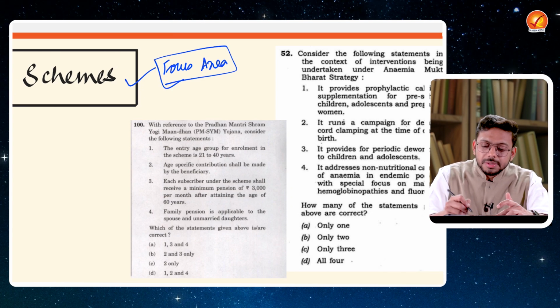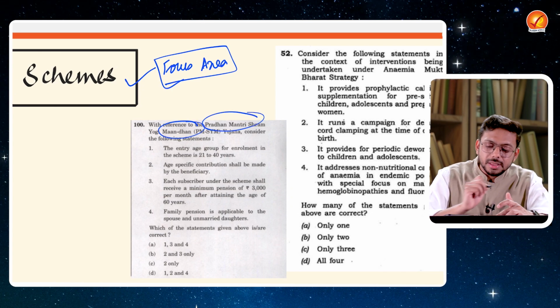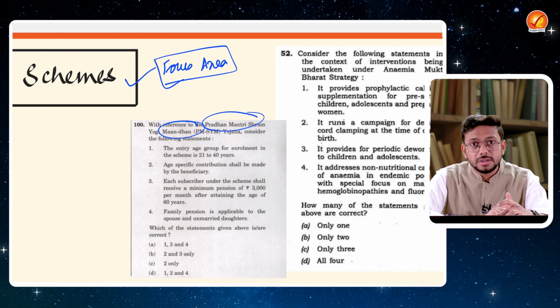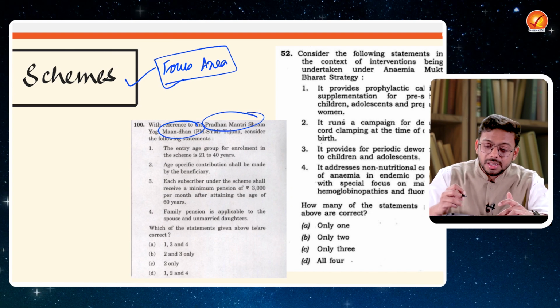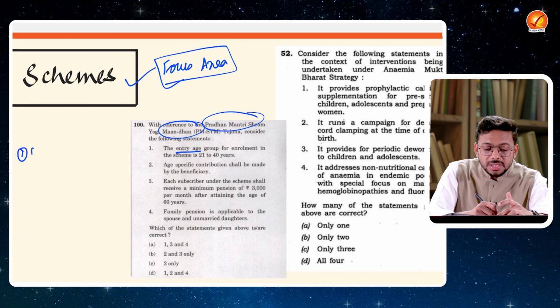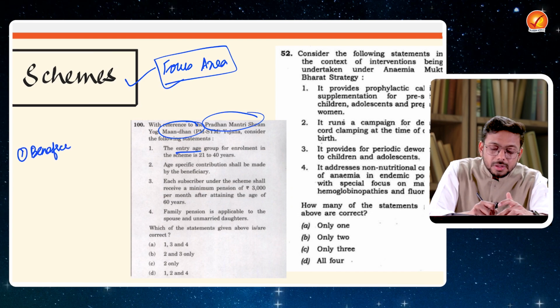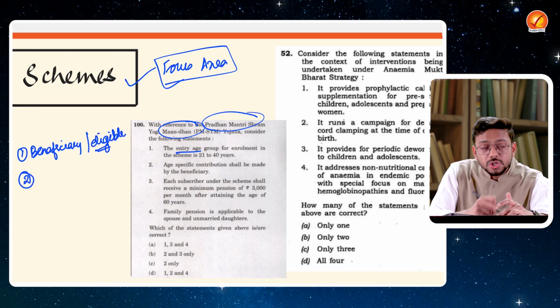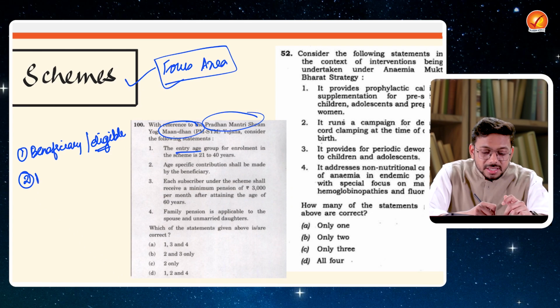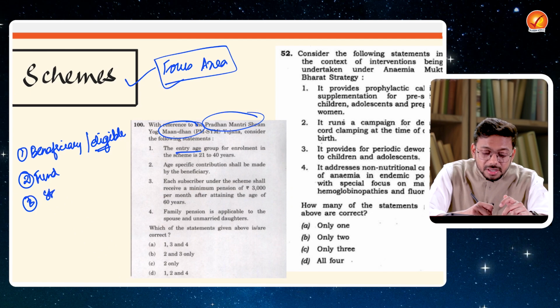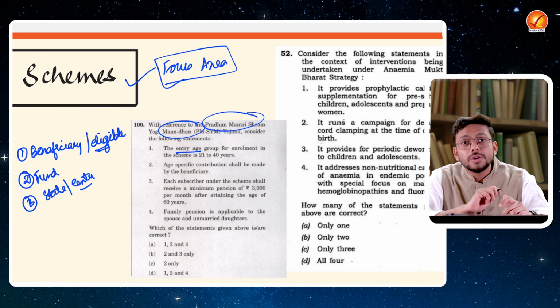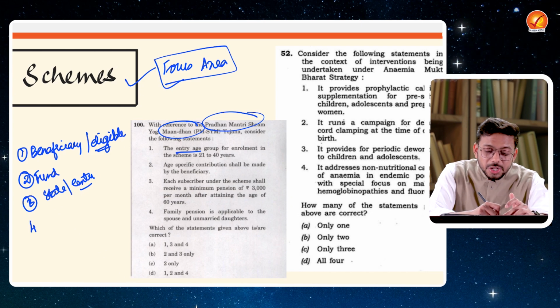So in this particular scheme, the Pradhan Mantri Shram Yogi Mandhan Yojana, what is the focus area which UPSC is asking? The entry age. So basically UPSC is asking about the beneficiary, or the eligibility. Who is eligible for that particular scheme? That is the first thing which UPSC is asking. UPSC can ask about the fund under that particular scheme. UPSC can ask whether the state is responsible or the center is responsible, or what is the sharing of responsibilities between them.